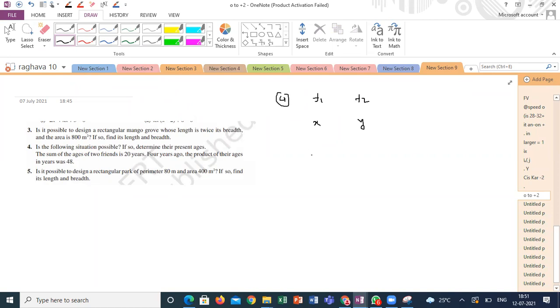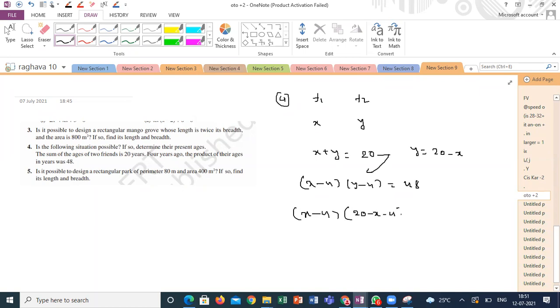He is saying the sum of the ages of the two friends is 20. 4 years ago, that means (x minus 4) into the product of the ages (y minus 4) is equal to 48. From this equation, substitute the y value. y is equal to 20 minus x. (x minus 4) into (20 minus x minus 4) is equal to 48. That is (x minus 4) into (16 minus x) is equal to 48.